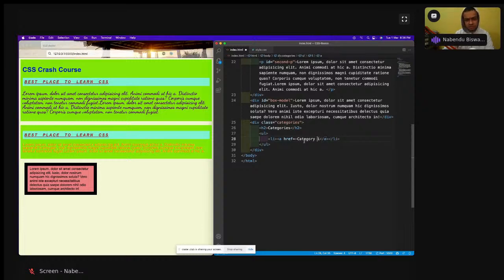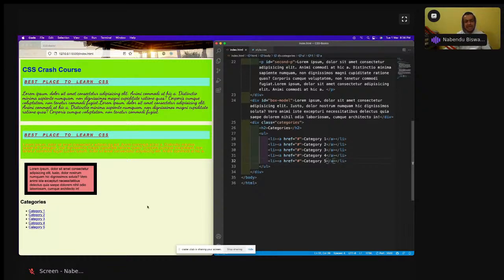href equal to some link I should give. So now what I'm going to do, I'm going to give a hash. Some link you should give, but I'm going to give hash. This anchor tag I'm taking for a reason, so that the pointer will be there. Category one I have done, and I'm going to do 1 2 3 4 5, but we're just learning the styling here. Save it. See, it will show like this. Category 1 2 3 4 5, because I have an anchor tag, it is showing underlined like this.